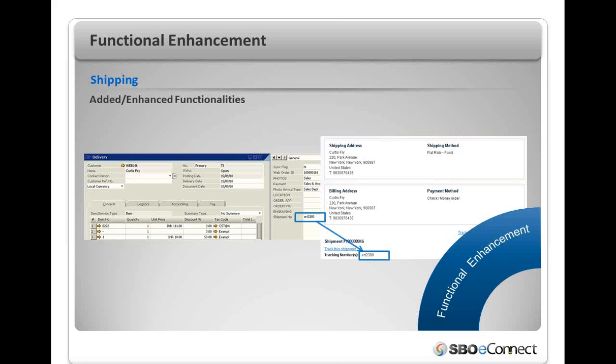The next section, the shipping section, where the existing functionality was that the shipping method selected by the web customer and the shipping charges calculated in the storefront will be integrated to the SAP Business One sales order. But with this new functionality, the ERP user can now put the shipment tracking number in the delivery document of the ERP, and that tracking number will appear in the storefront. So the web customer can track his or her own shipment, so he doesn't need to contact the business owner regarding the shipment tracking.